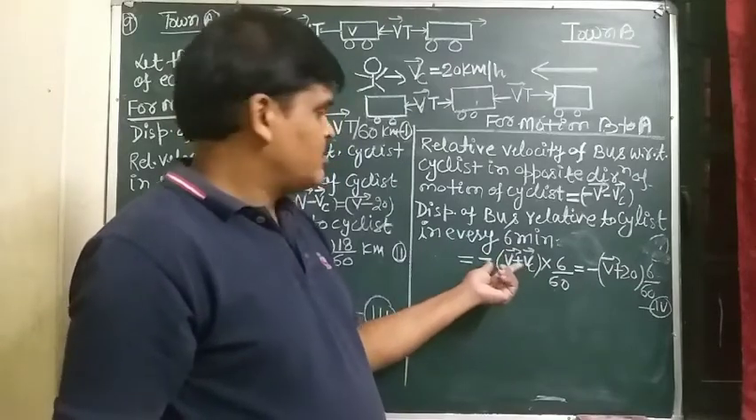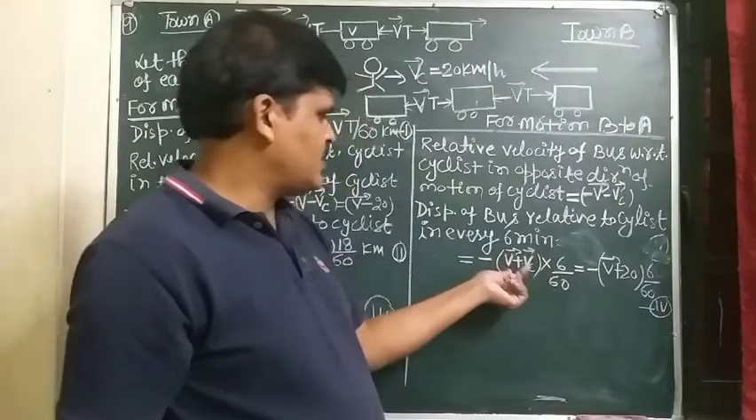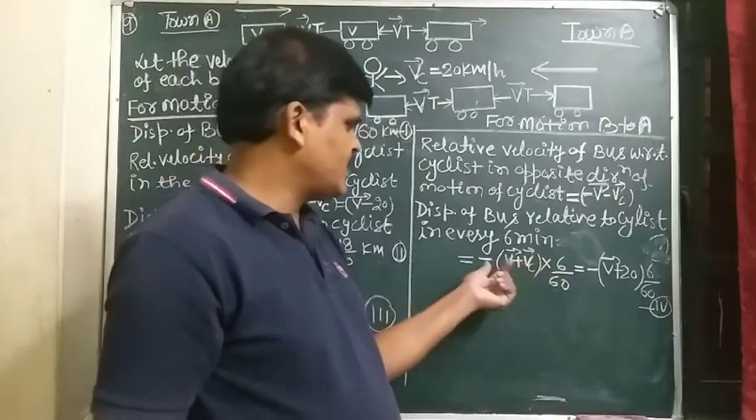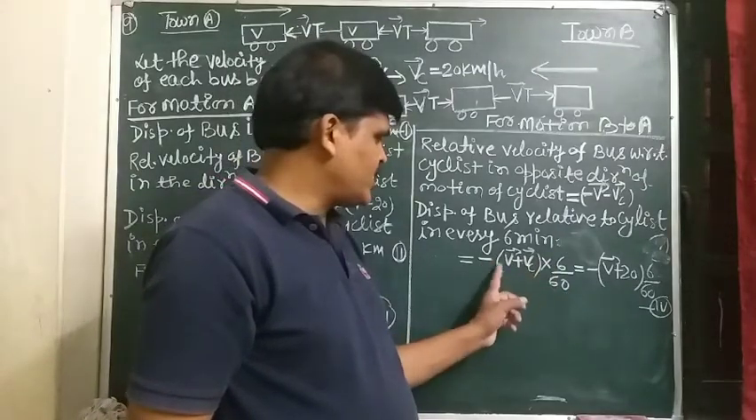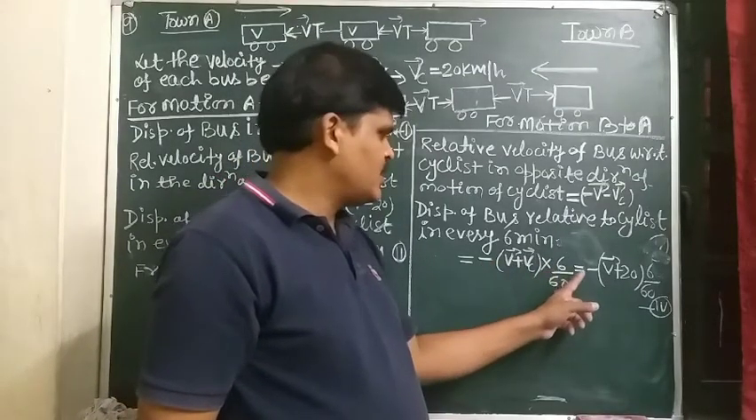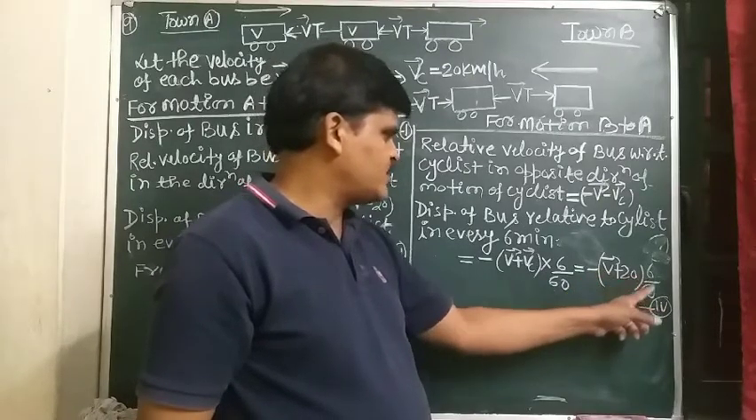So displacement is velocity into time. So velocity is vector V plus Vc, with the negative sign taken outside the bracket, times 6 by 60 hour, which is equal to minus V plus 26 by 60.